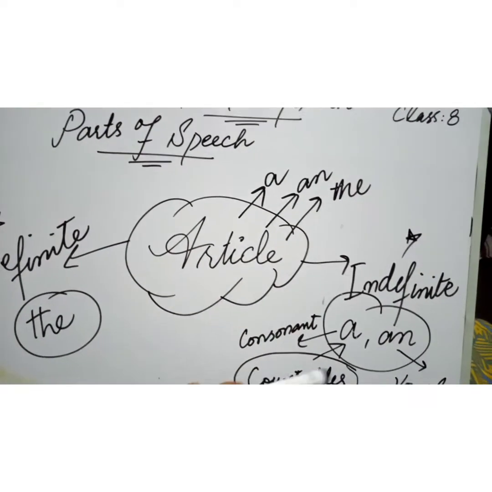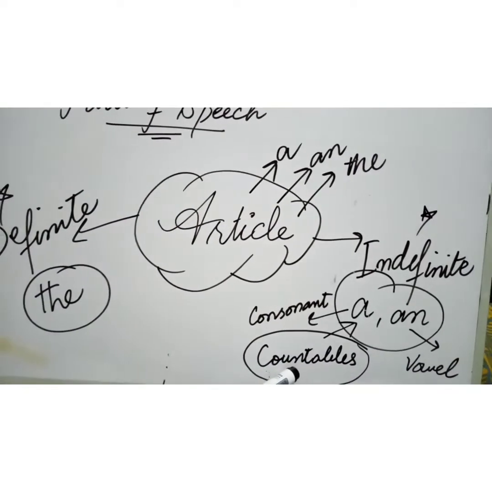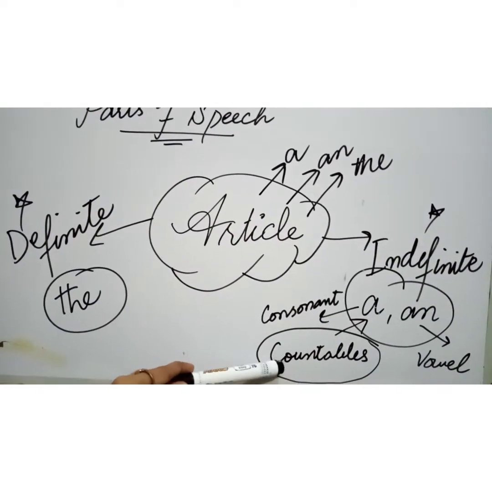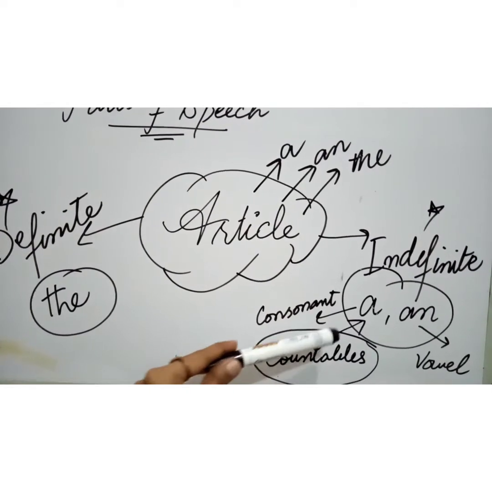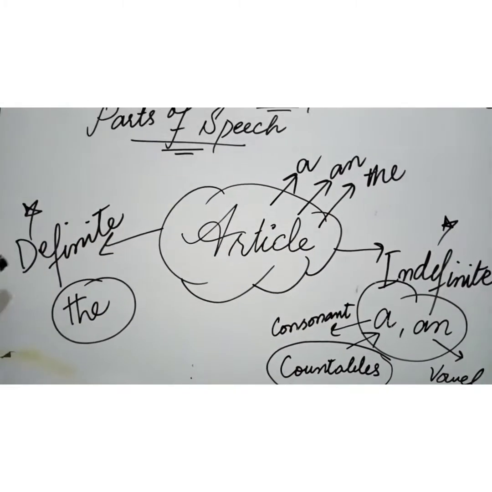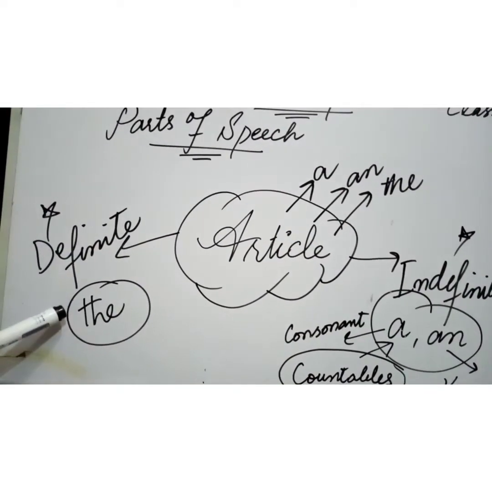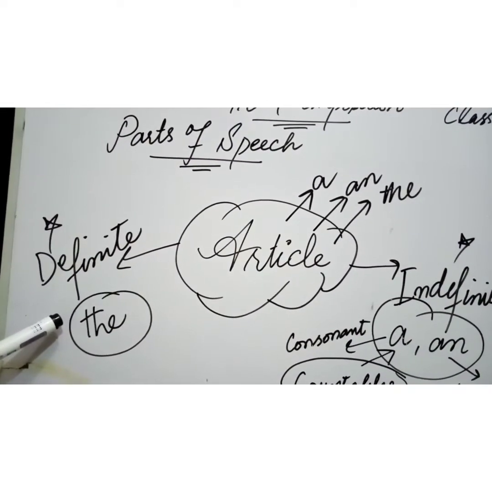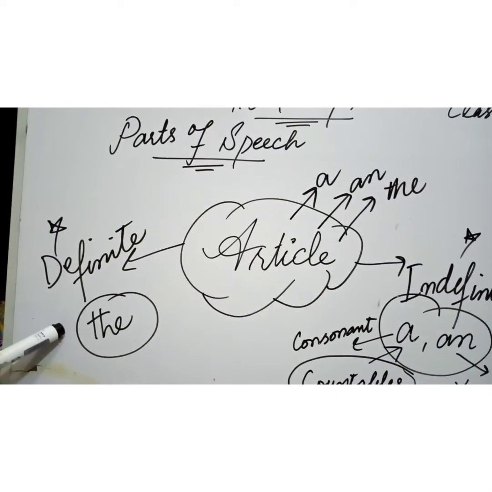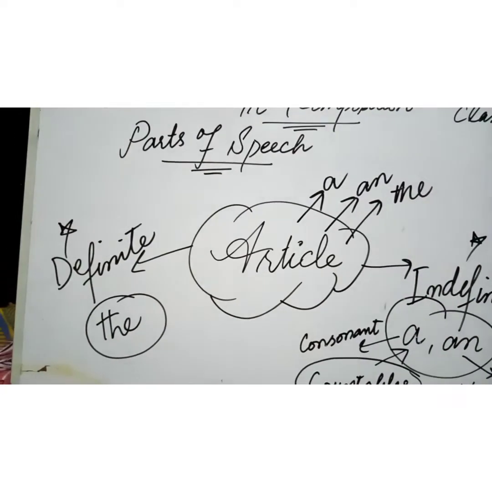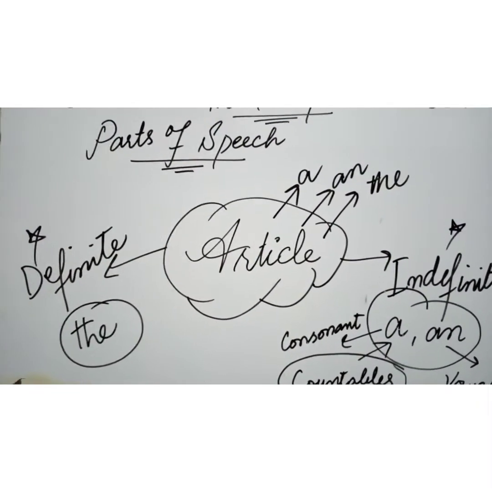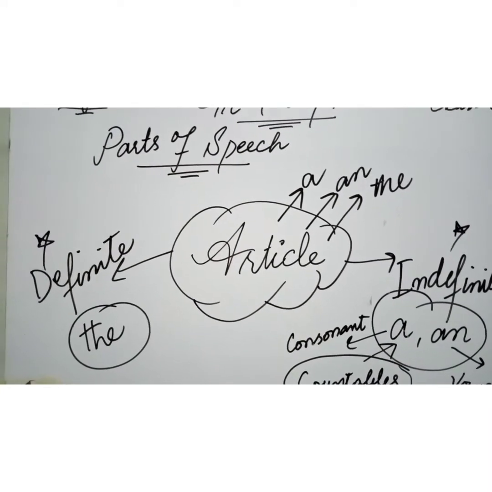The indefinite articles can be used only with things that can be counted, or countable. So, indefinite articles are used before nouns that are countable, and "a" with consonant sounds and "an" with vowel sounds. While the definite article, the, is used when we talk about a particular person or thing. Like if I say he has gone to the canal for a walk, the canal, so we are talking about the specificity of the canal.